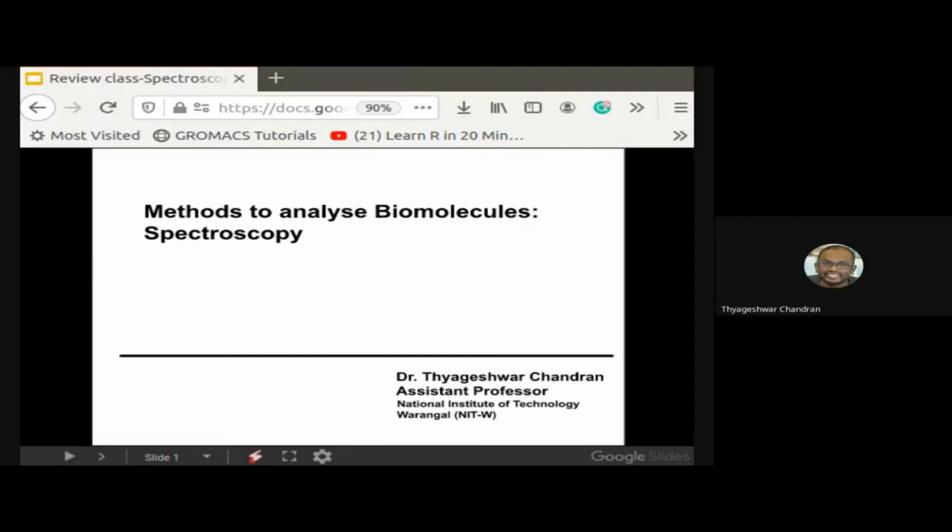Okay, so we will quickly go to these topics. In today's class, we will be basically discussing IR spectroscopy and a bit of fluorescence spectroscopy. Fluorescence spectroscopy is a little bit simpler compared to IR and UV-visible spectroscopy because it's a very direct, straightforward kind of technique.